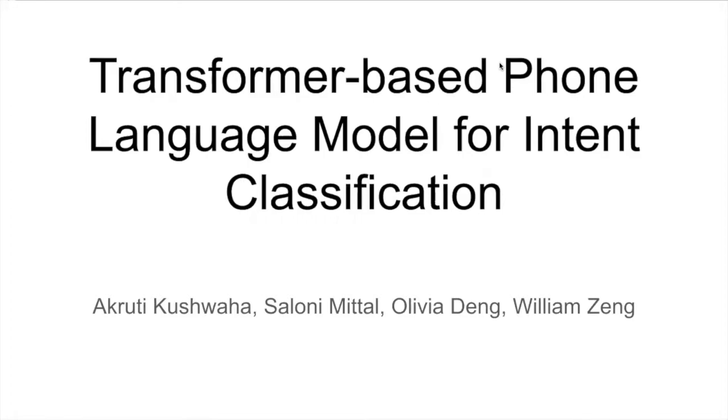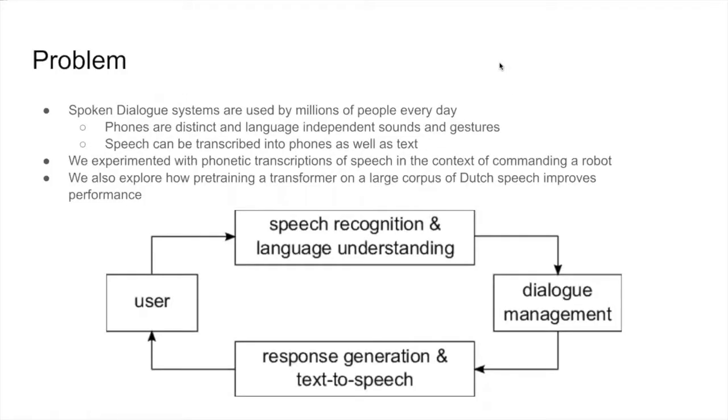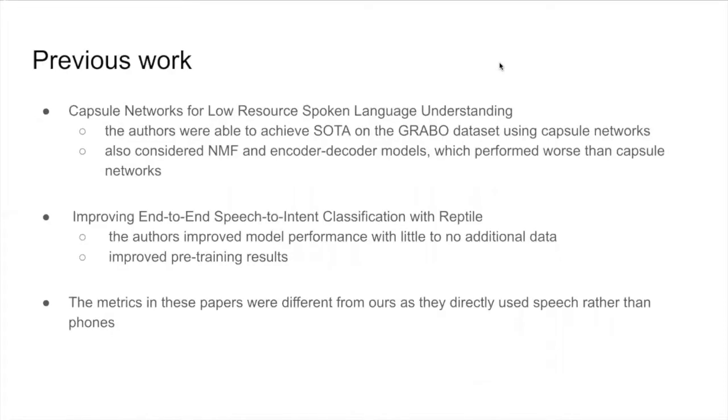In this project, we explored transformer-based phone language models for intent classification. Spoken dialogue systems are used by millions of people every day. Phones are distinct and language-independent sounds and gestures, and speech can be transcribed into phones as well as text. We experimented with phonetic transcriptions of speech in the context of commanding a robot. We also explored how pre-training a transformer on a large corpus of Dutch speech transcribed to phones improves performance.